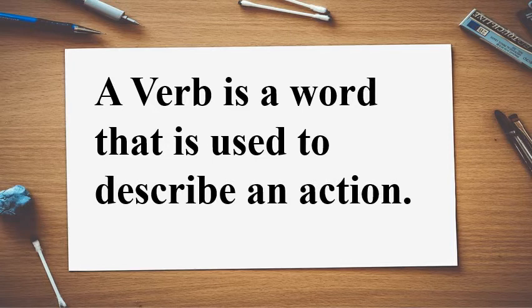In the previous images, Sam is walking. What is Sam doing? Sam is walking, so the word walking is a verb. Jerry is sleeping, and Joe is eating are the verbs. Let's take another example. He often visited his village. Here the word visited is a verb. I hope you have understood the definition of verbs. Let us proceed.